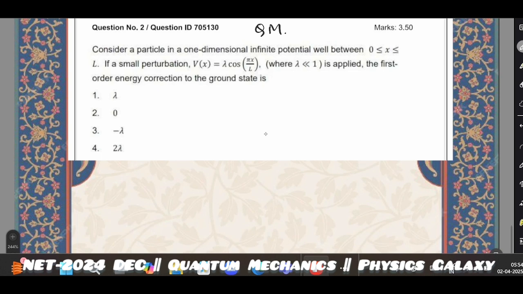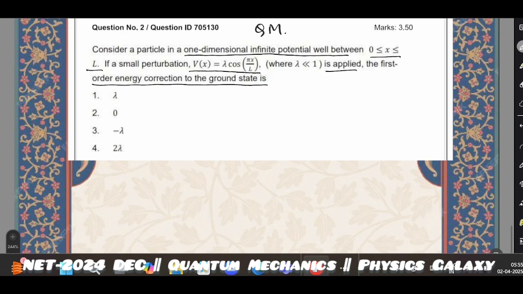The first question is: consider a particle in a one-dimensional infinite potential well between x greater or equal to 0 and less or equal to L. If a small perturbation V of x equals lambda cos of pi x by L, where lambda is very less than 1, is applied, the first order energy correction to the ground state is.